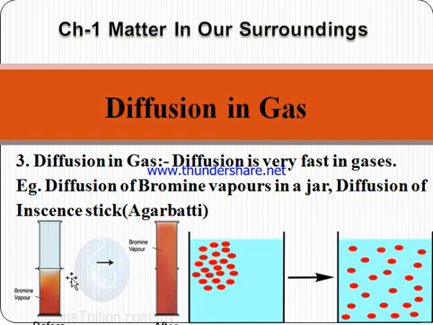You can see this is the jar of bromine vapors which is present before. We have put an empty inverted jar on the beaker. After some time, you can see both beakers get uniformly distributed. This is known as diffusion in gases. Okay, so diffusion in gases is very fast.